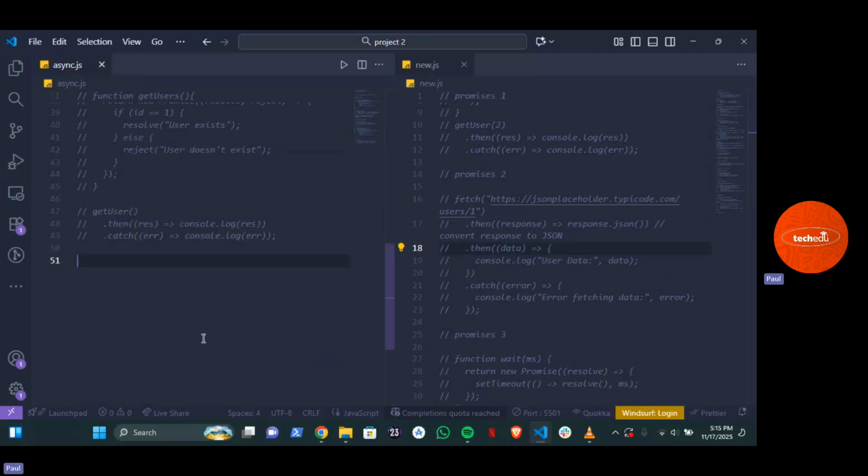Now in JavaScript, when you talk about APIs, there's a word called fetch. It's just like your normal, I mean, fetching water. If you are fetching water, you're trying to fetch water from a source, right? It's the same thing in web application or even in software engineering. If you are trying to get data, you are trying to fetch data from that source. That's where the keyword fetch comes from.